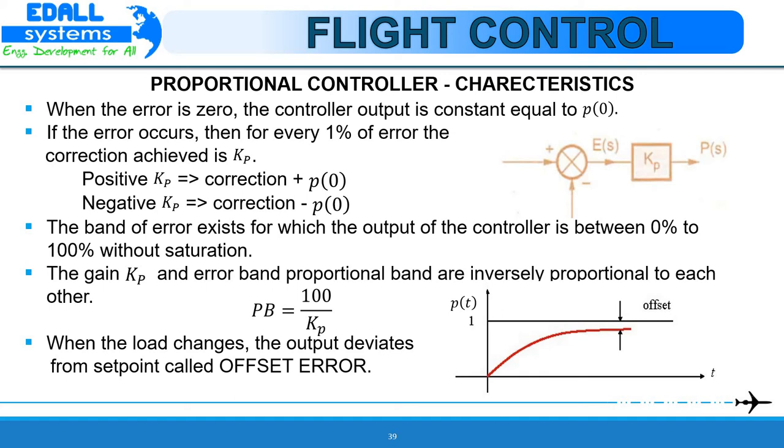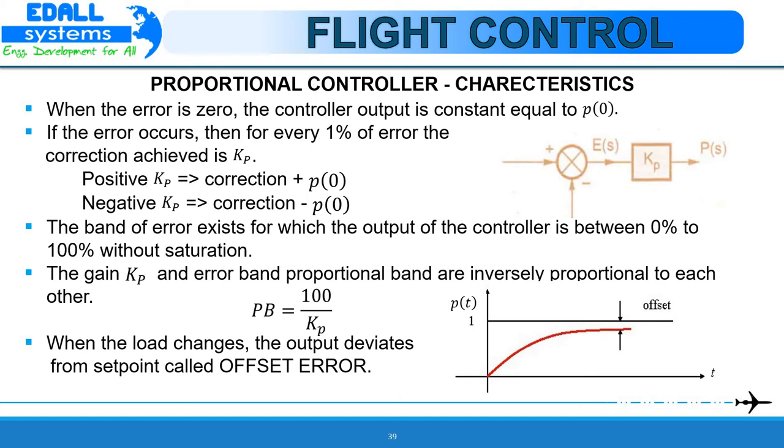The block diagram for the proportional controller is shown here. Though there exists a linear relationship between the controller output and the error, for zero error, the controller output should not be zero, otherwise the process will come to a halt. Hence, there exists some controller output P0 for the zero error. The characteristics are: when the error is zero, the controller output is equal to a constant. If the error occurs, then for every 1% of error, a correction of Kp percentage is achieved. If error is positive, Kp percentage correction adds to the P0. If error is negative, Kp percentage correction gets subtracted from P0.